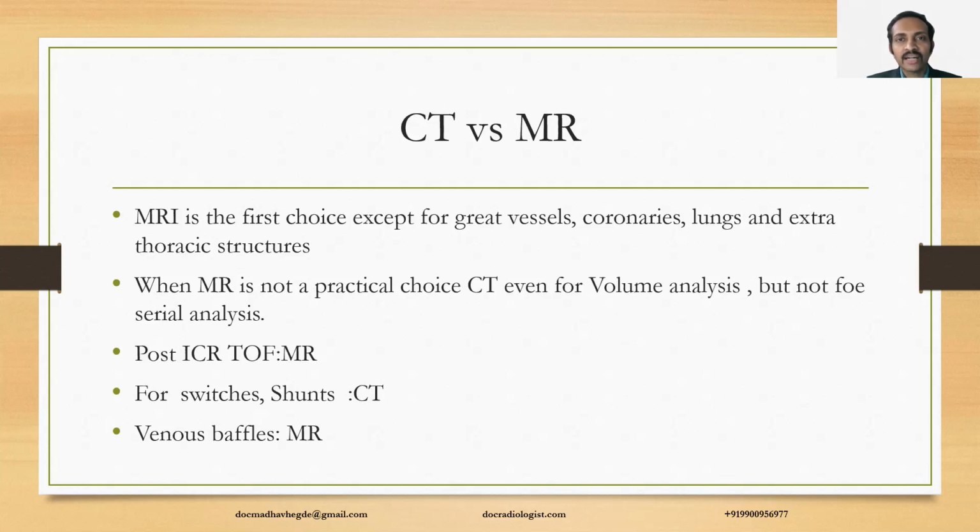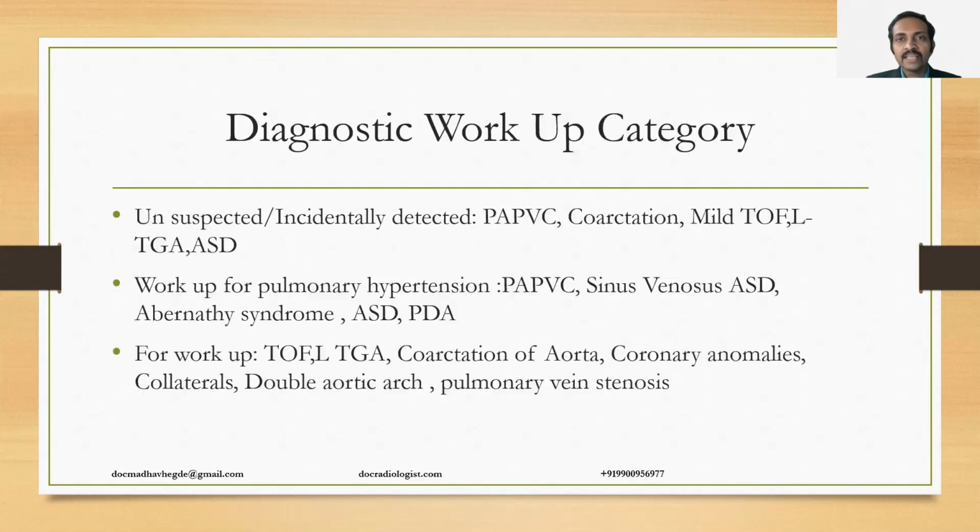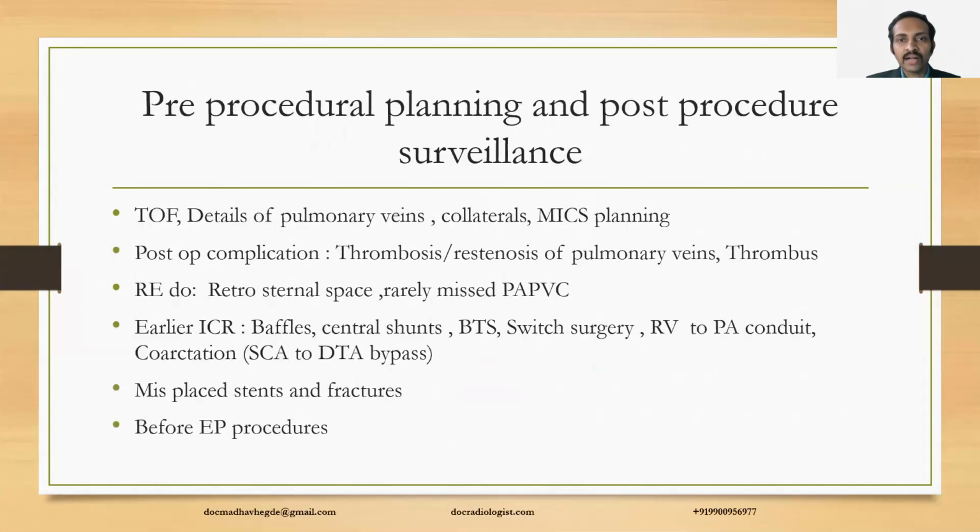When it comes to extracardiac structures like great arteries, coronaries, lungs, and the rest of the thorax, CT is the preferred modality. For all surgical shunts and switches, CT serves very well. And in case of baffles, MRI is the modality of choice. When it comes to the spectrum of clinical settings, we come across three categories. The first category is related to diagnostic workup.